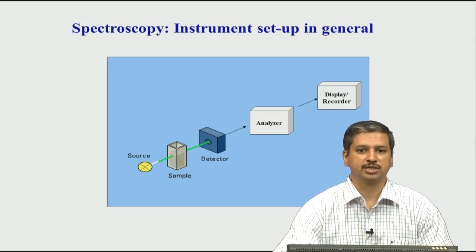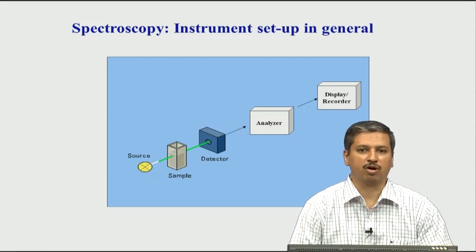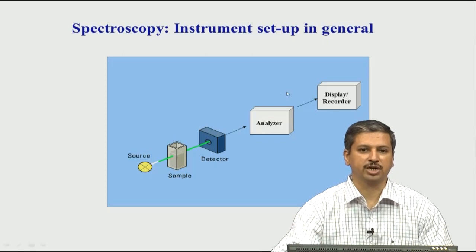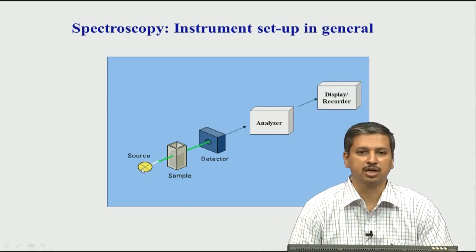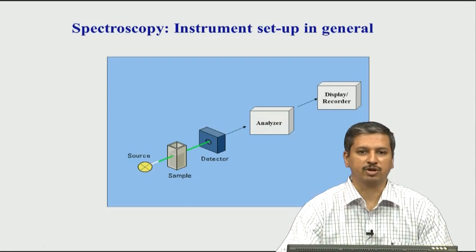Then you analyze it, and finally what is displayed is called a spectrum. The spectrum is essentially a plot of the frequencies of light which are absorbed. The source can be a broad source of radiation, and different portions of the radiation are absorbed or transmitted by the sample, and that is what we record and display.